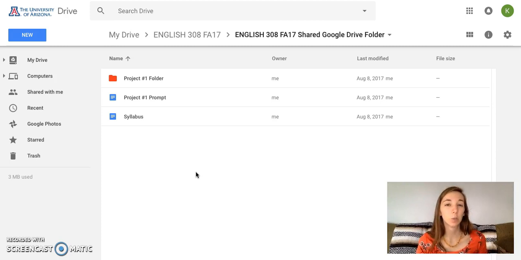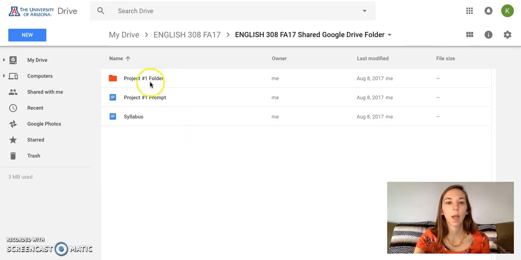If for some reason you can't get access to the folder, don't just click request access because I can't verify who you are that way. I really need you to just send me an email and say, help, I can't get into the folder, I don't know why. But before you send that email, make sure that you're signed into the right spot.